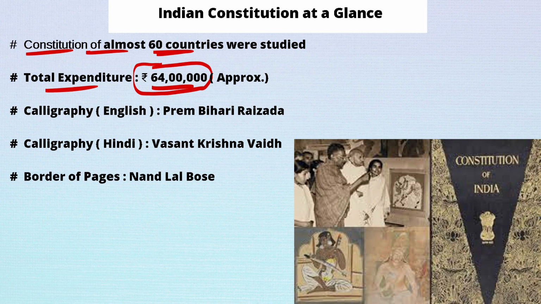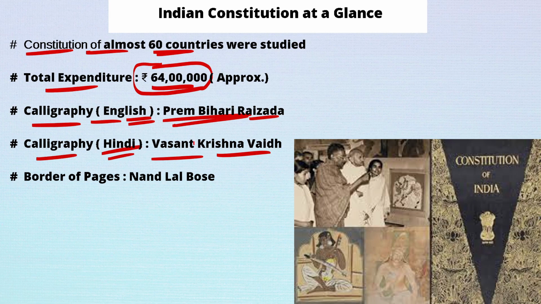And when the Constitution was completed, it had to be calligraphed, because calligraphy simply means it must be written in a beautiful way, right? Now, the calligraphy in English was done by Prem Bihari Raizada. Okay, the calligraphy in English was done by Prem Bihari Raizada, and calligraphy in Hindi language was done by Vasant Krishna Vaid. Okay, Vasant Krishna Vaid.